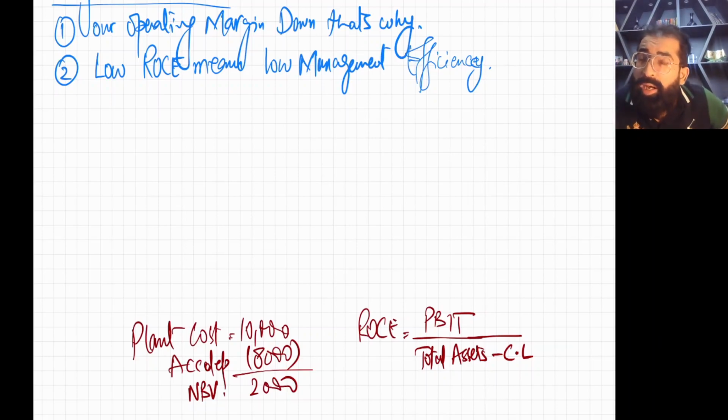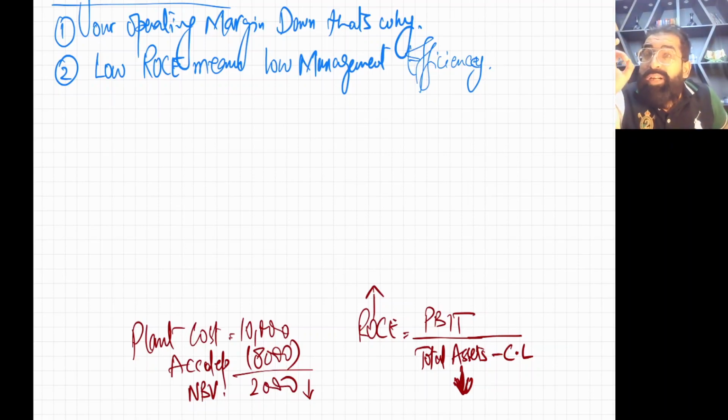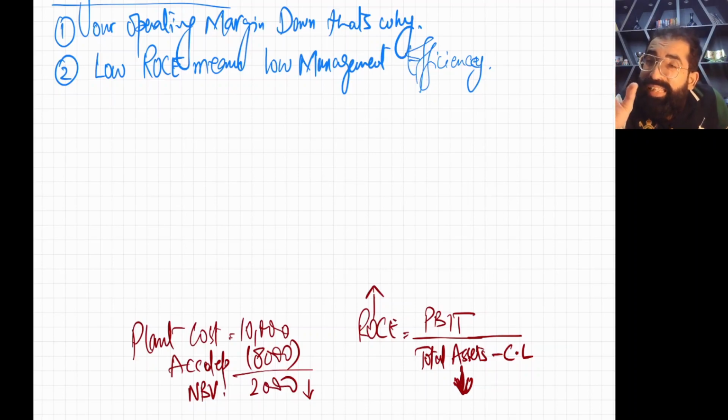So just think, when your asset is extremely old, that means it has already depreciated a lot, so NBV is low. NBV means carrying value, and when your carrying value is low, that means your asset value is low. When your asset value is low, your capital employed is low, so your ROS must be higher. Your ROS should be higher, but still our ROS is lower. Even with these small, tiny carrying amounts of non-current assets, still our ROS is low. It should be higher. This should be a positive point for us.